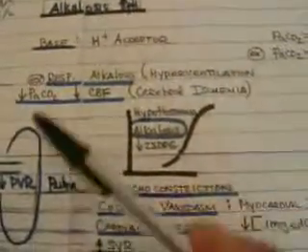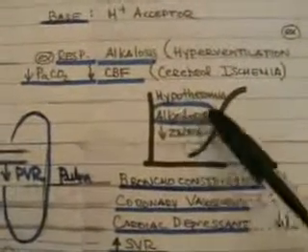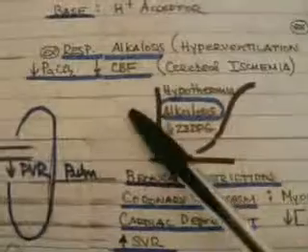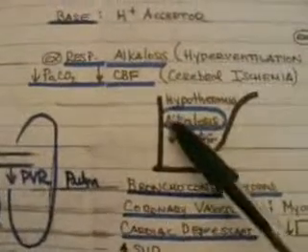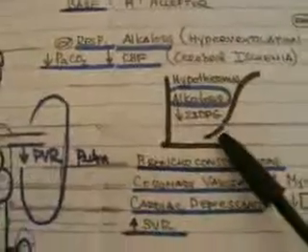Likewise, if you look at the oxygen dissociation curve, alkalosis creates a left shift, and therefore oxygen binds more readily to the hemoglobin molecule and is released less easily.